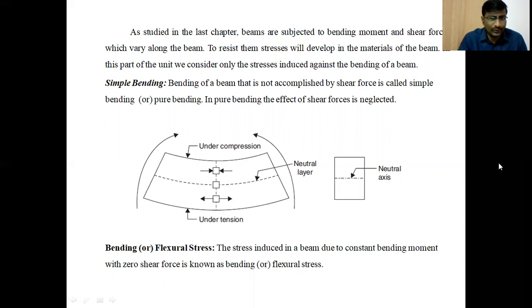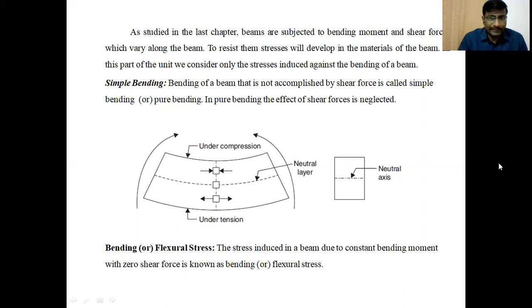The diagram shows that when the beam bends like an arc of circle with a concavity on the upper surface and convexity at the bottom surface, that is positive bending moment. It is also called sagging bending moment. Already I explained in the earlier chapter.